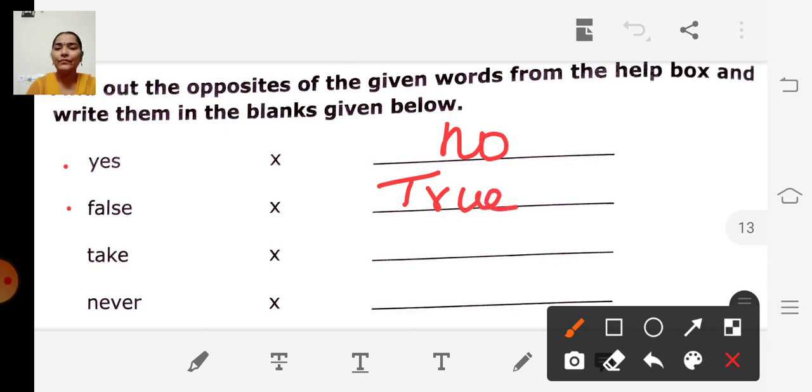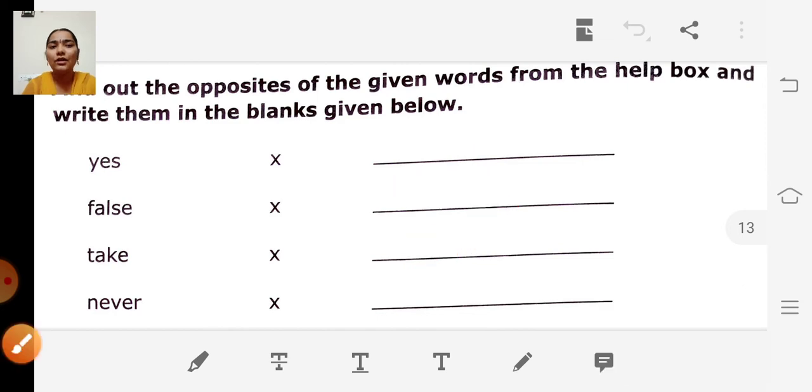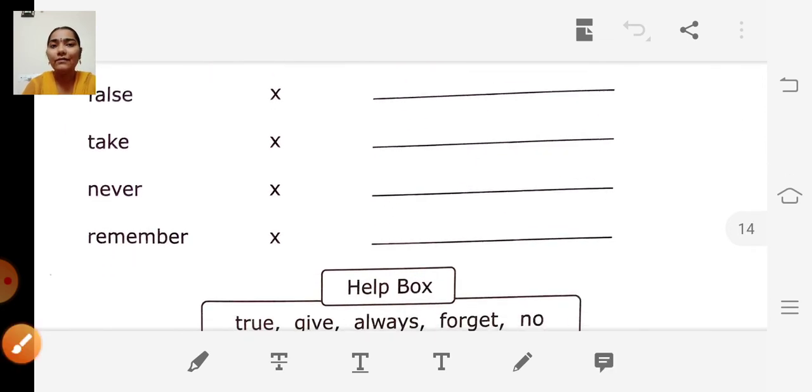The next word is take. What is the opposite of take? Give. Take, give. And the next word, never.